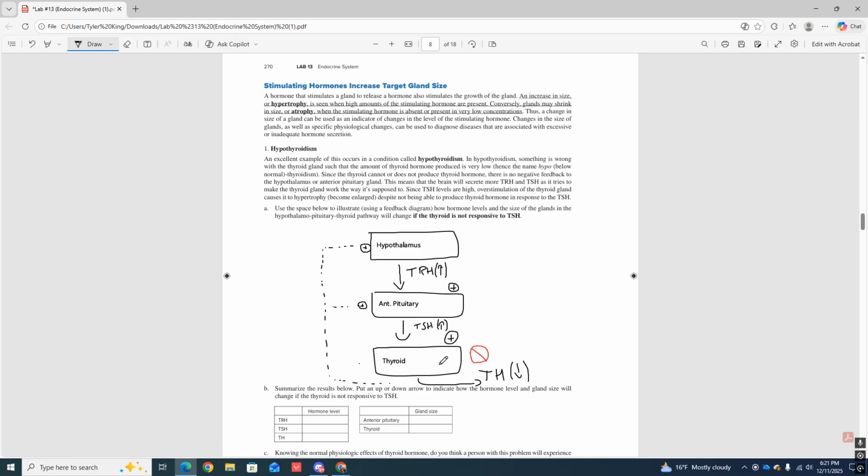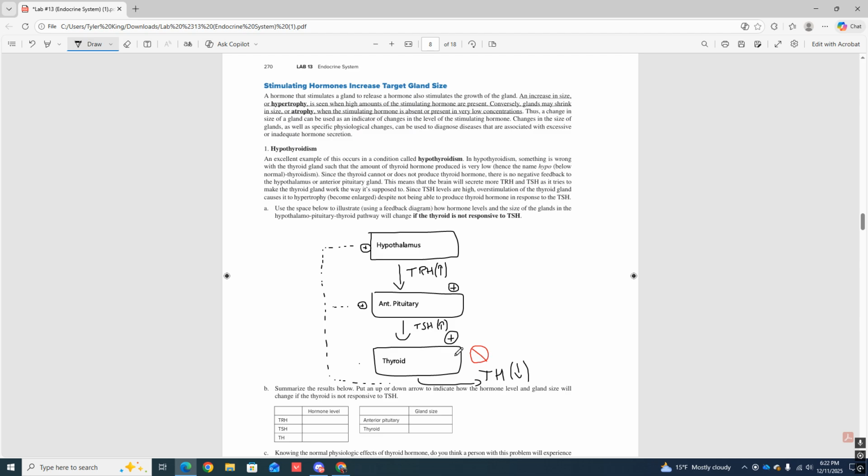So, as the examples I gave in class, it's like if the anterior pituitary is speaking Chinese, all right, to the thyroid gland or something, right? Or speaking Latin. Thyroid only speaks English, all right? If it's being told over and over again to produce more TH, but it doesn't comprehend what it's being told, it's not going to know what to do, okay?